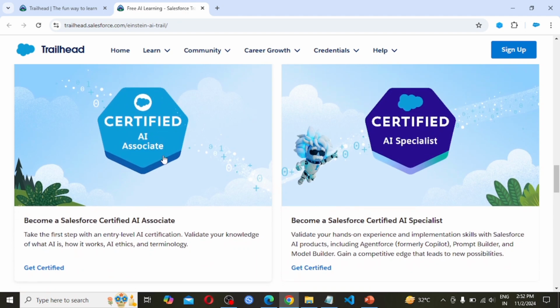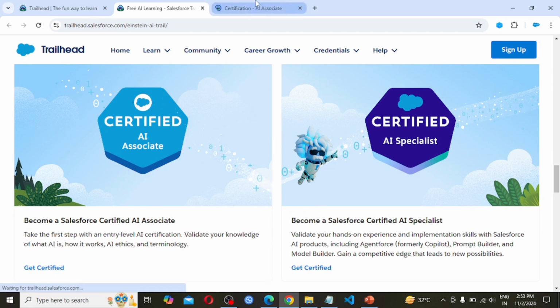Certified AI Associate. Become a Salesforce Certified AI Associate. Take the first step with an entry level AI certification. Validate your knowledge of what AI is, how it works, AI ethics, and terminology. Let's click on Get Certified.